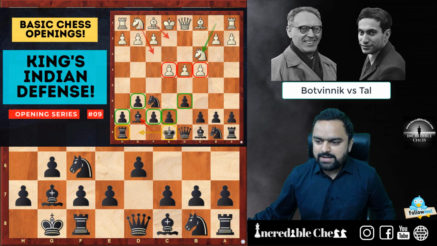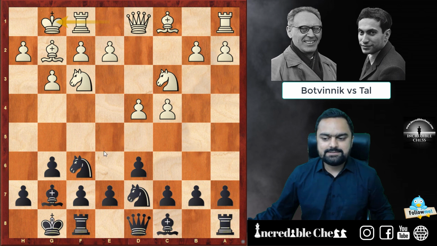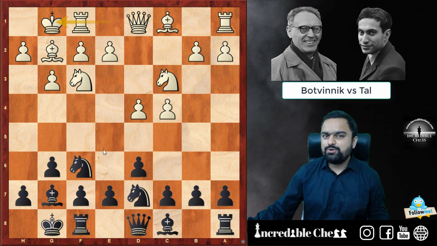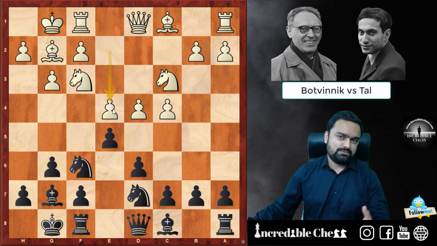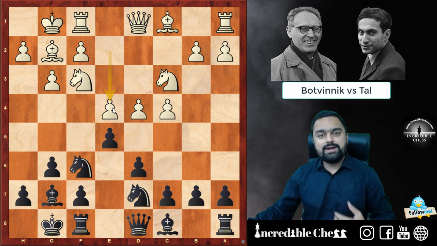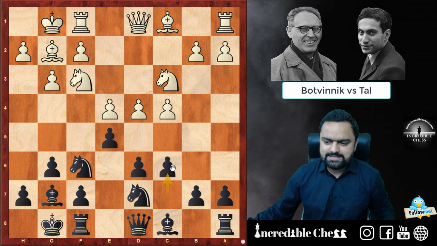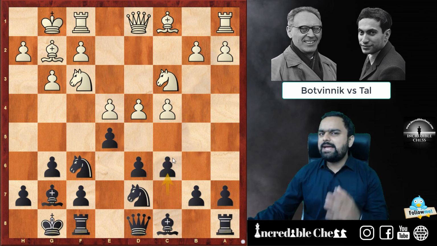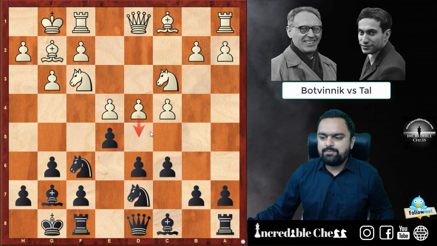Now knight c3. Now the knight comes to the d7 square and white just simply castles. In order to grab the center in this position, Mikhail Tal goes with the e5 move and now e4. Of course, black is trying to get the center control, so white is going to do the same thing. So here he plays c6. This is a kind of waiting move, and whenever the d5 move is played, which actually was played in the game later, you can always capture the pawn on the d5 square. That's the main idea of playing c6.